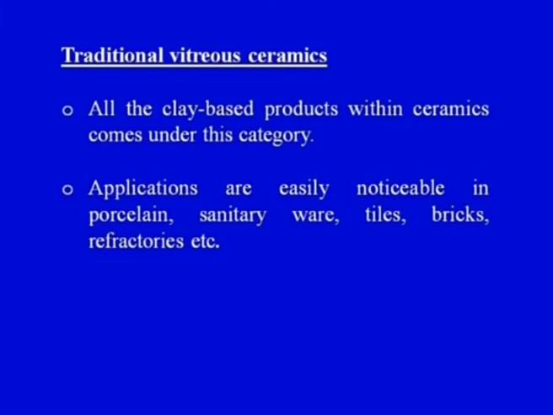Traditional vitreous ceramics: all the clay based products within the ceramics come under this category. So clay based products usually are traditional ceramics. Applications are easily noticeable in porcelain, sanitary ware, tiles, bricks, refractories, which we have already covered in this lecture. Only in the very beginning we have seen the typical applications of ceramic materials. Now we are classifying the ceramic material into different categories on the basis of applications.